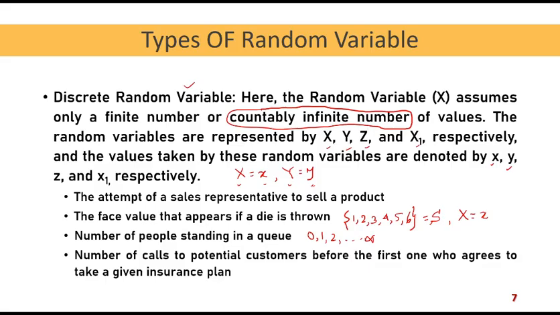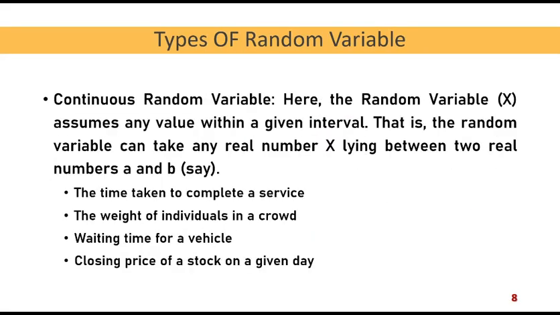So let us go to the next type of random variable, which is the continuous random variable. Here the random variable x can assume any value within a given interval. That is, the random variable can take a real number x lying between two other real numbers, a and b. An example is the time taken to complete a service. Say the time taken may be 10 minutes, 12 minutes, 15, 20, 70 minutes.